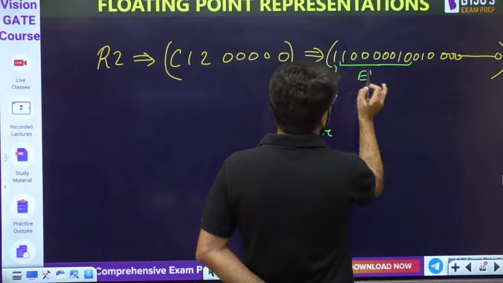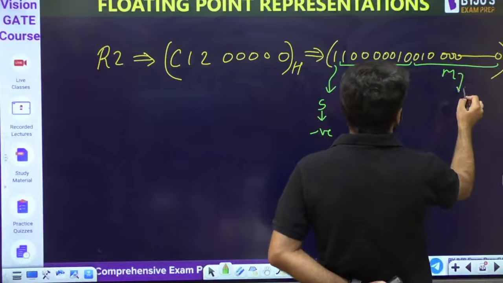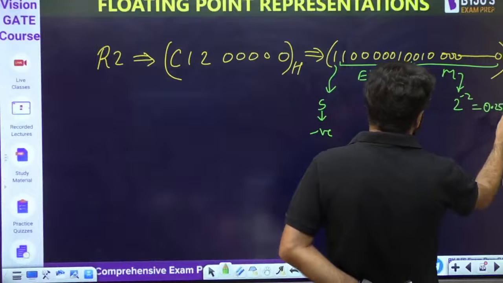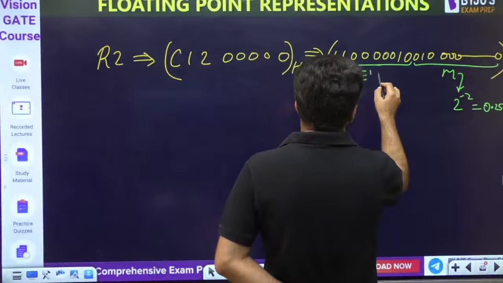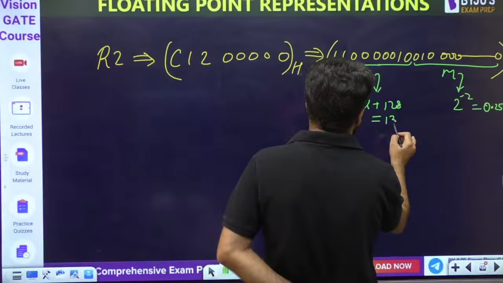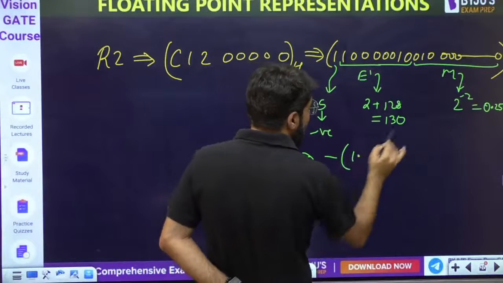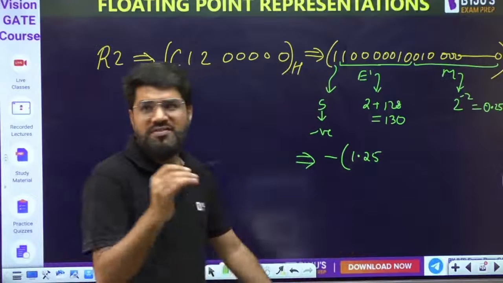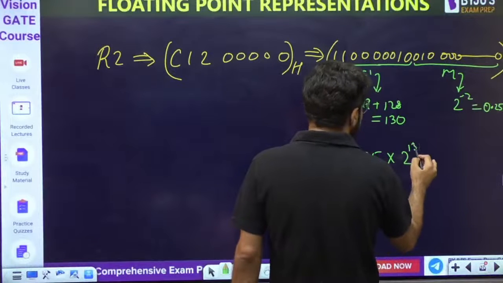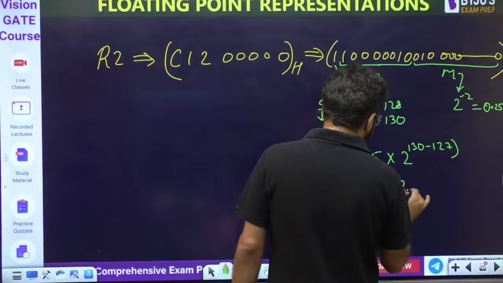10000010. This is 8-bit, always count. 8-bit E dash. Remaining is the mantissa. Mantissa looks the same: 2 power -2, position -1, -2. So that is 0.25. Only E dash is different. So what is the value of E dash? 128 plus 2, so E dash is 130. So what is this number equivalent to? Negative of 1.25, the actual fraction is 1.25, and 0.25 is the normalized fraction, into 2 raised to the power 130 minus 127, the actual exponent. So negative of 1.25 into 2 raised to the power 3.